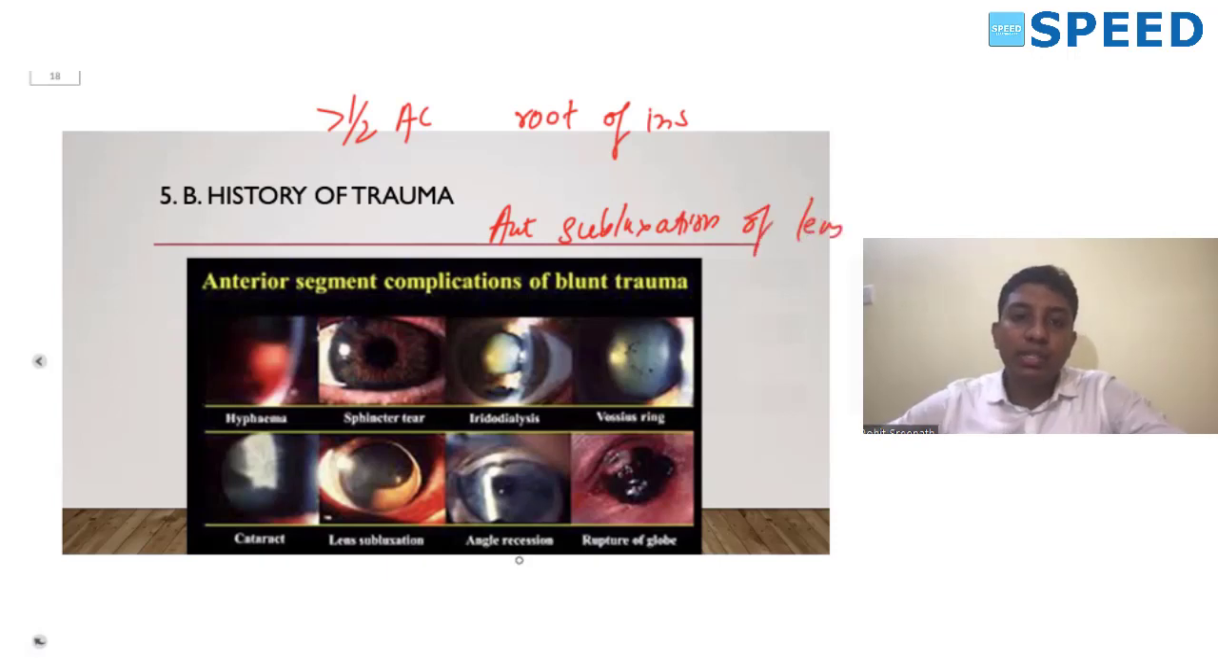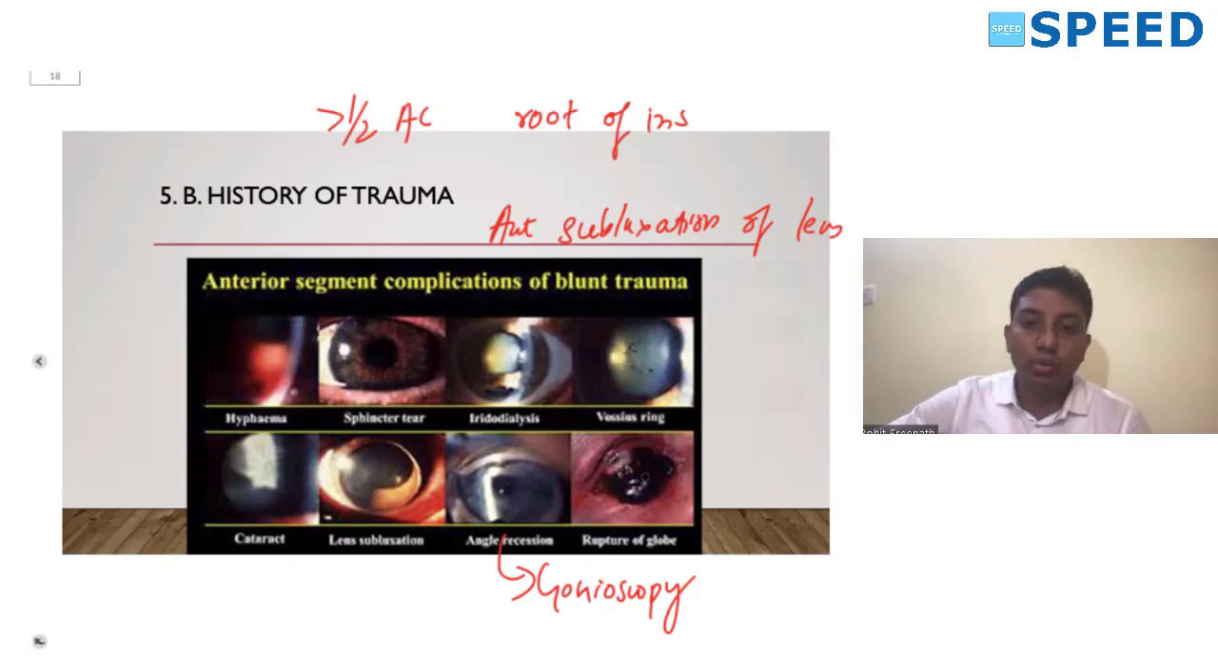Also, you can see the presence of an angle recession on gonioscopy. So when you're doing a gonioscopy, you can see the presence of an angle recession. Presence of an angle recession is a feature of blunt trauma. The last point is the presence of a rupture of the globe. There can be a globe rupture in case of a penetrating and a perforating injury. So we should know the impact of a blunt injury, a penetrating injury, and a perforating injury.